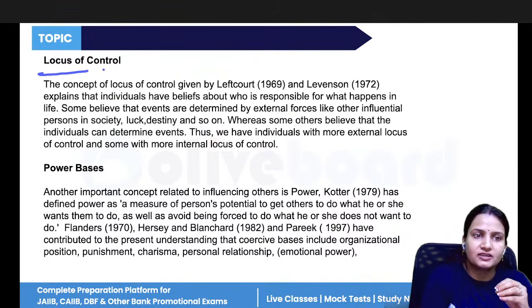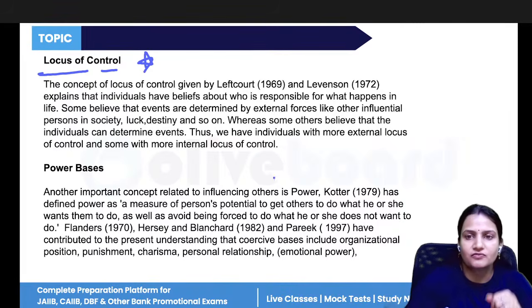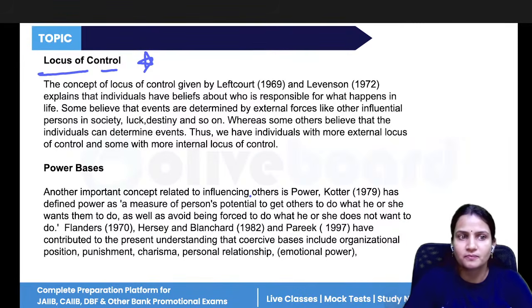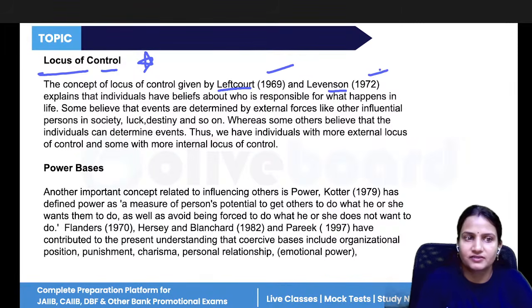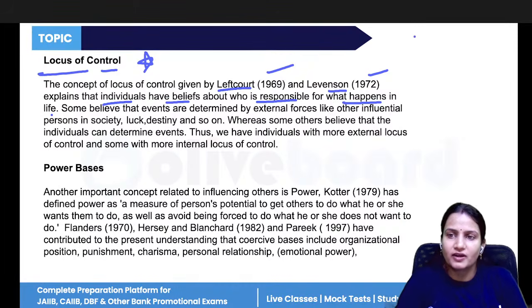Next, the term comes that is locus of control. So locus of control is what? How better you can control yourself. That is what the locus of control is. This concept is given by Rotter 1966 and Levenson 1972. It explains that individuals have a belief about who is responsible for what happens in their life. Okay, suppose for example,